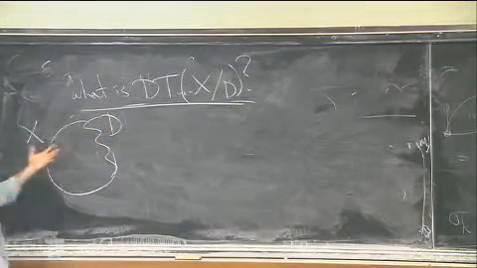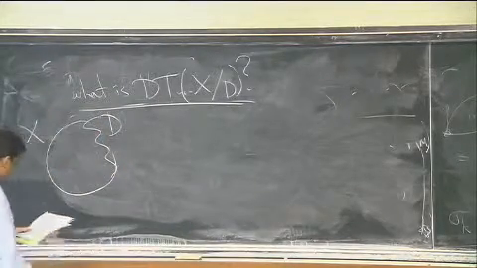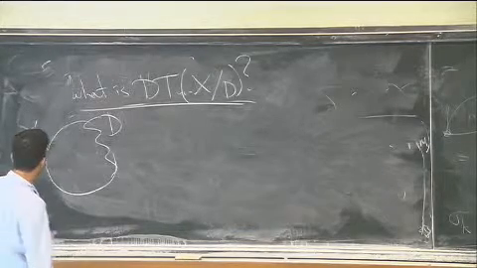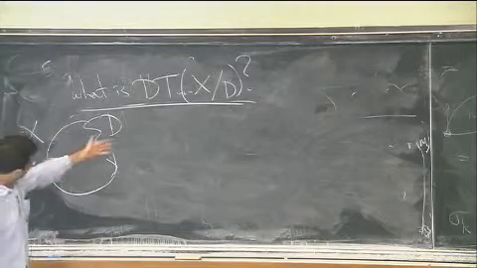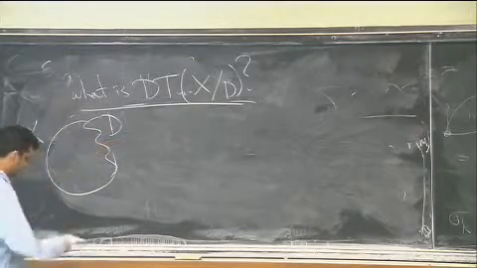So X is some smooth threefold, D is some smooth surface inside it. And what I want to do is I don't want to consider all subschemes of X. That's what I did before. I want to only consider subschemes that meet D nicely.